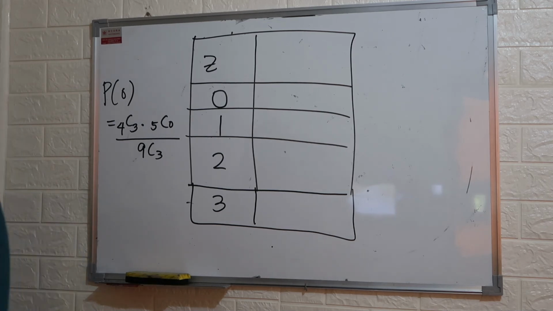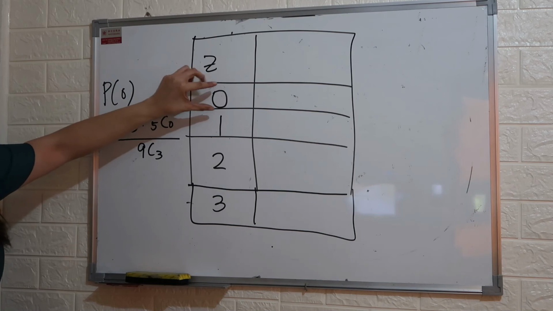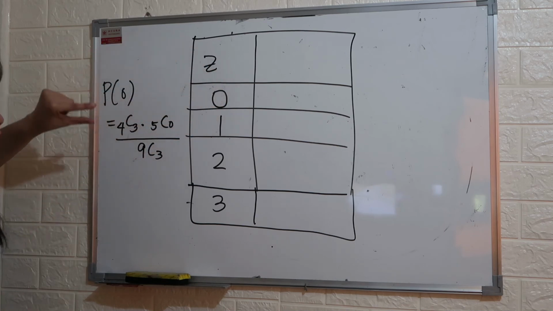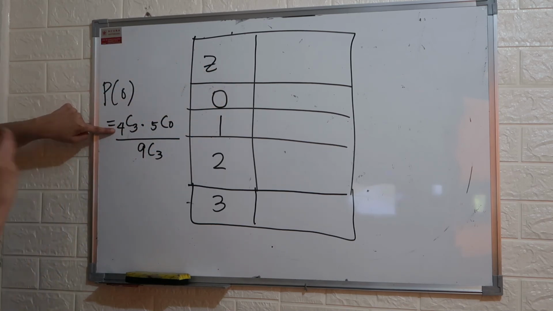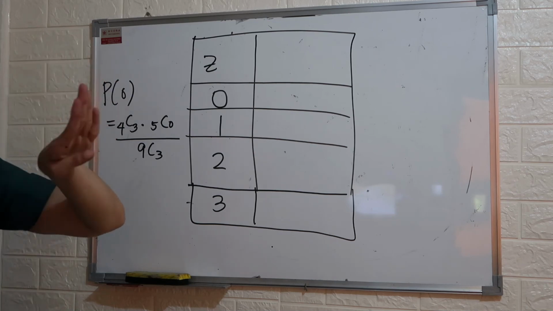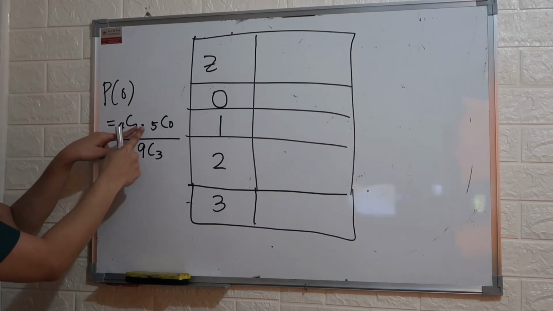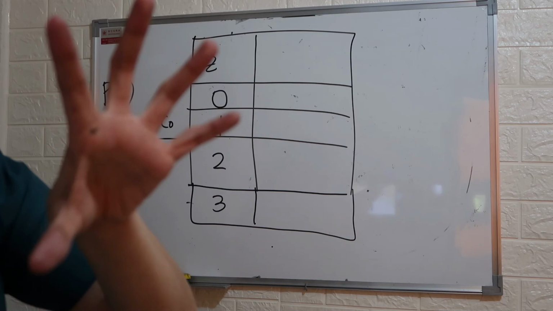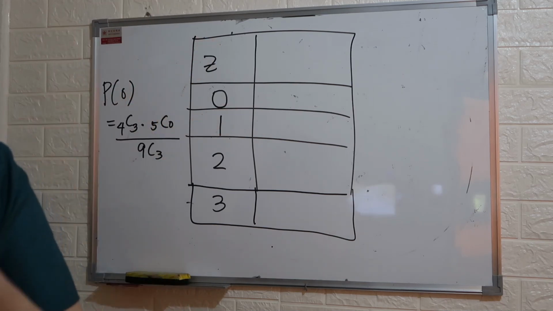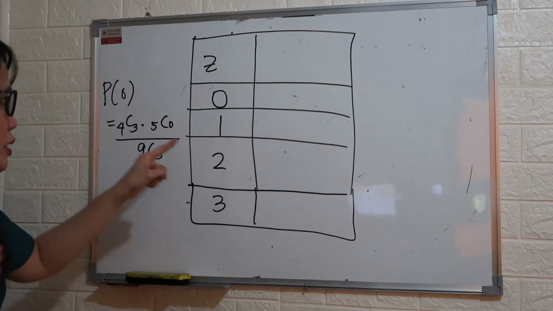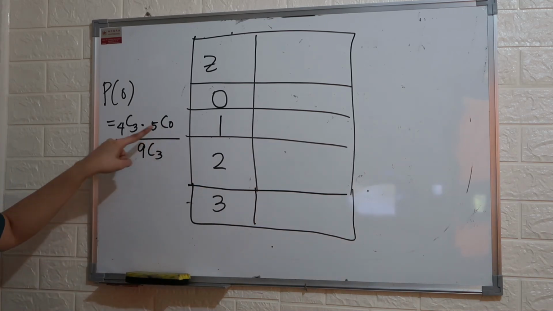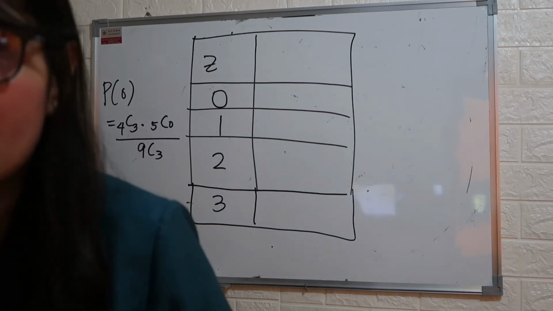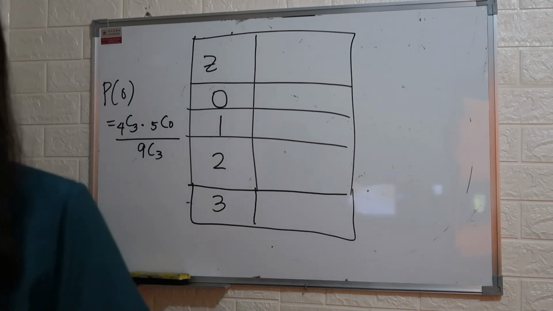So what is the explanation? If the first value is 0, meaning the 3 marbles are not blue, so the 3 marbles are red. So you need to get the 3 marbles from the given 4 red. So we have 4 taken 3 multiplied by 5 taken 0. But why is it 5 taken 0? Meaning, you don't take the 3 marbles from the 5, because there are 0 blue. So the 3 marbles that you pick are all red. That's why it's 5 taken 0, all over 9 taken 3. Why do we need to divide it by 9 taken 3? Because how many marbles do we have?